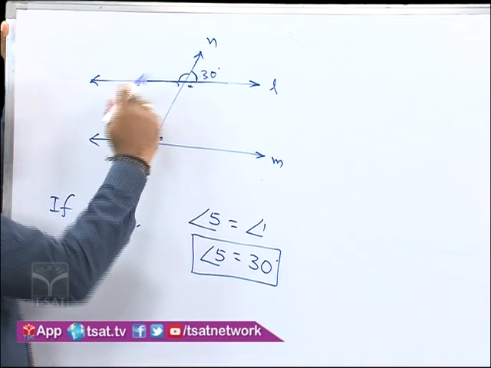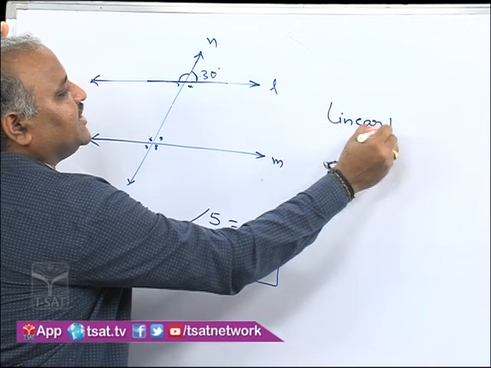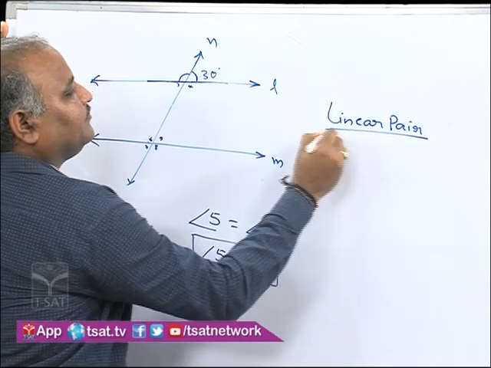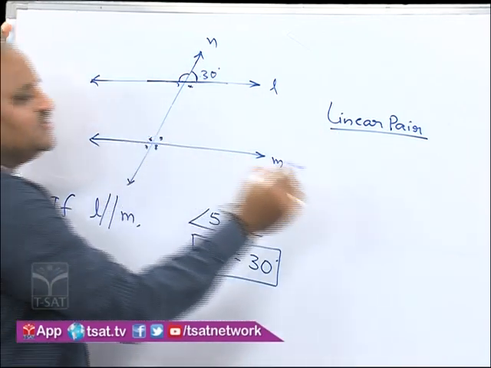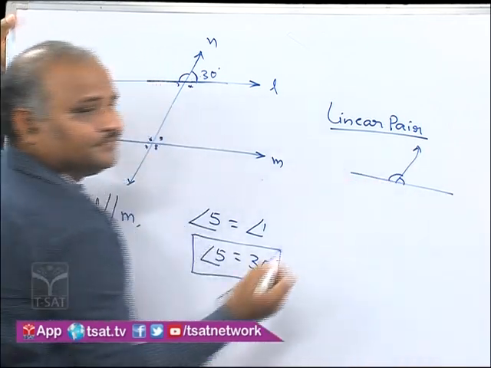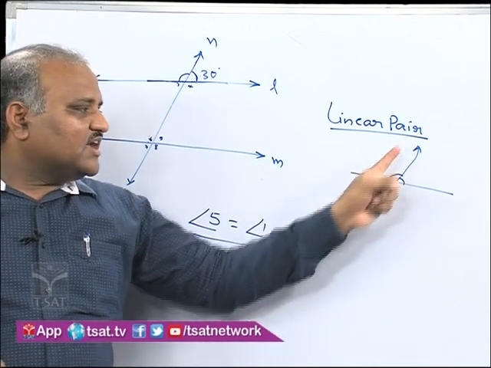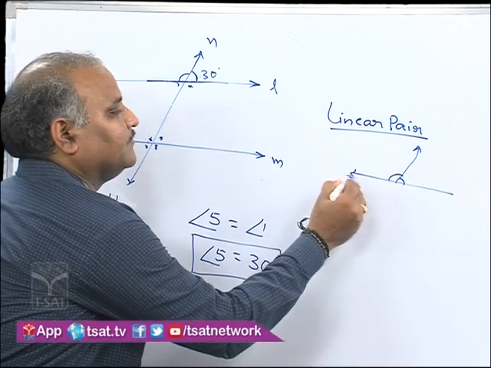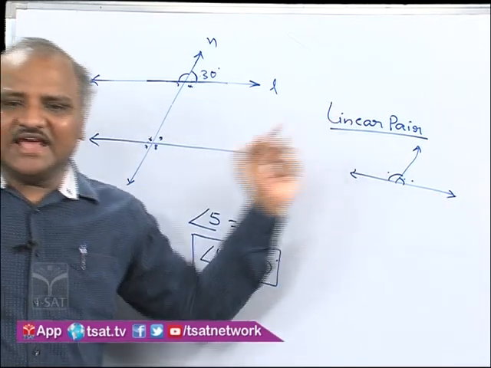And here one more concept also we can learn, that is called a linear pair, which we didn't discuss previously. So two angles, if we have them in this way, dividing a straight angle into two angles, which are adjacent, then this pair of angles can be called a linear pair.